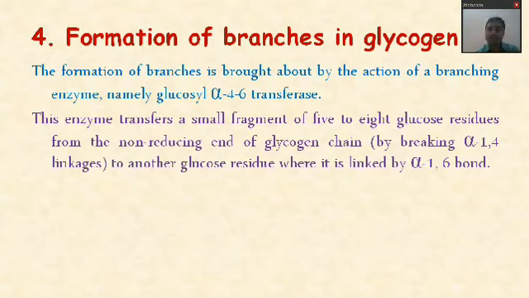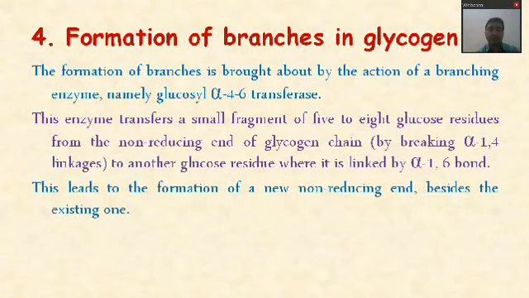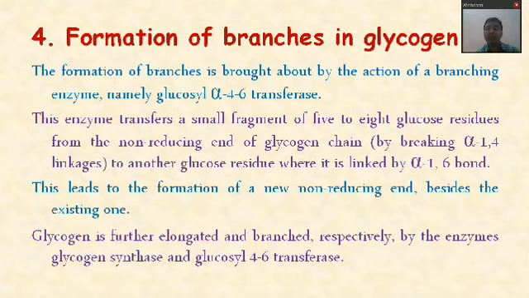So the enzyme glucosyl alpha 4,6 transferase performs two functions, and due to this enzyme there occurs formation of the branching. This leads to the formation of new non-reducing ends beside the existing one. This glycogen is further elongated and branched by the enzymes glycogen synthase and glucosyl 4,6 transferase.